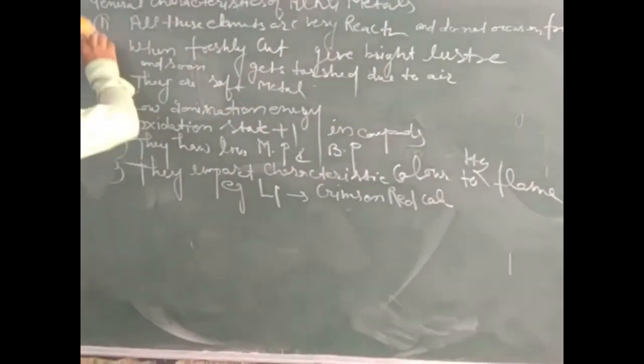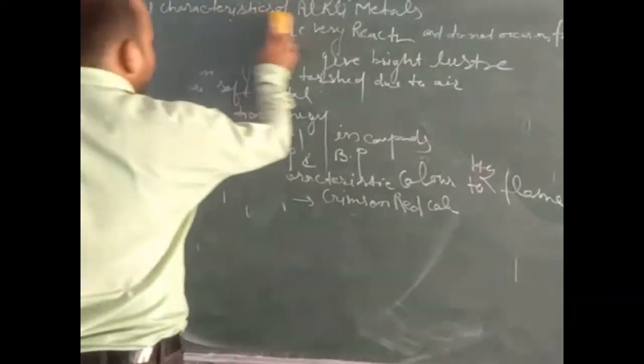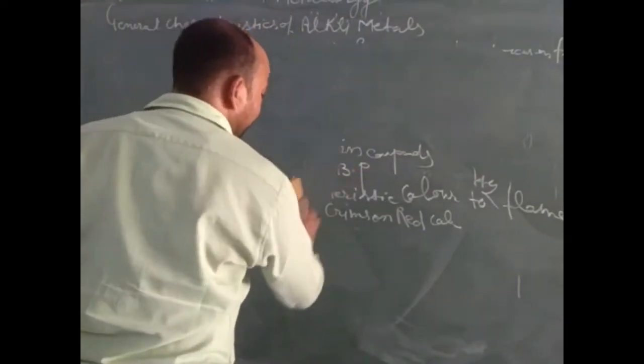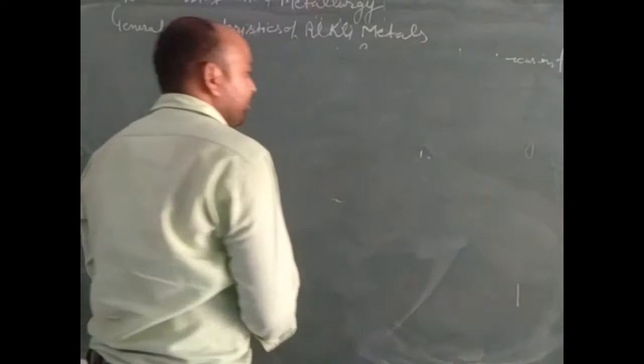Now the next characteristic is that they form ionic compounds, because metals have a tendency to lose electrons and non-metals have a tendency to gain electrons.